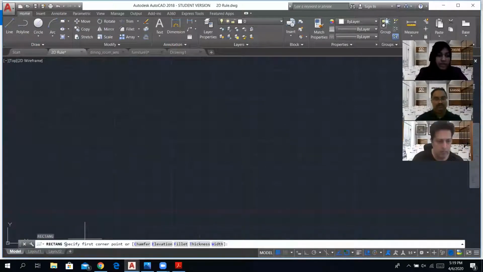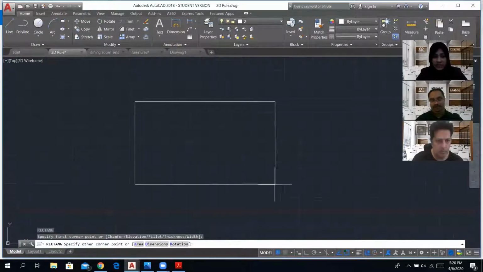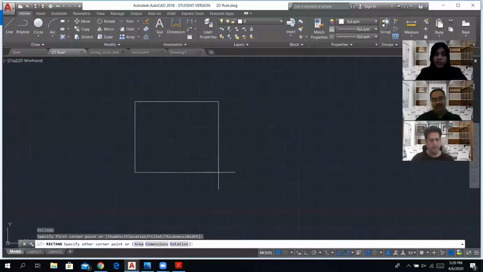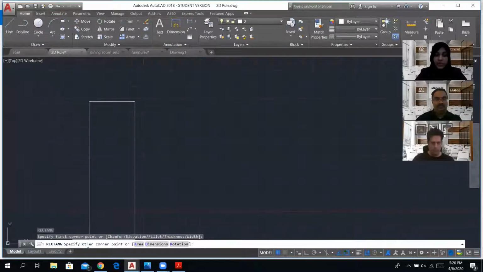Enter. It's telling me to specify the first corner point. So I'm going to go ahead and click anywhere. Then I can click again. It's telling me to specify the other corner point. So I can click anywhere and create a random rectangle. But in this case, I have specific dimensions that I have to input. It's telling me to specify the other corner point, or I have options.